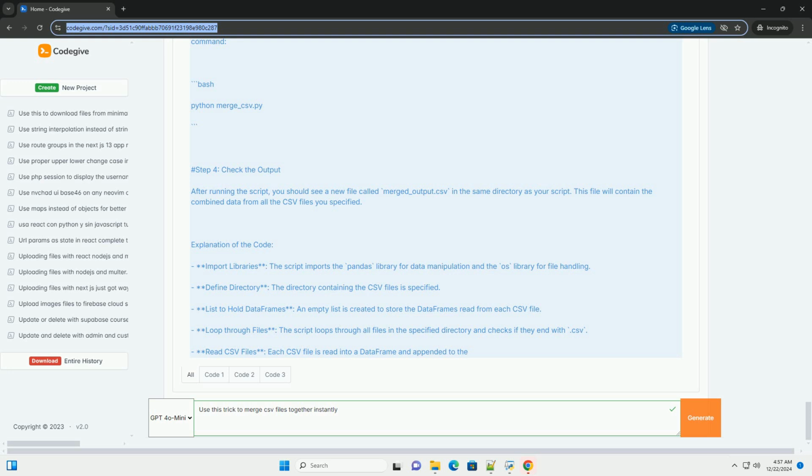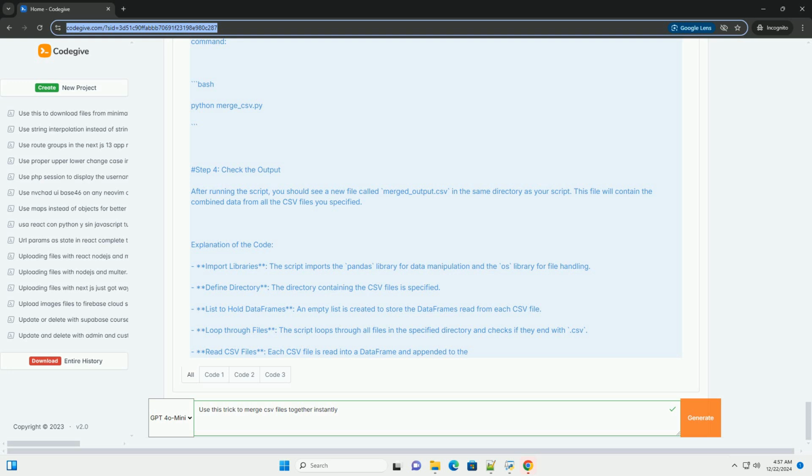Create an empty list to hold the data frames. data_frames = []. Loop through each file and read it into a data frame. For file_name in all_files: df = pd.read_csv(file_name). data_frames.append(df) appends the data frame to the list.